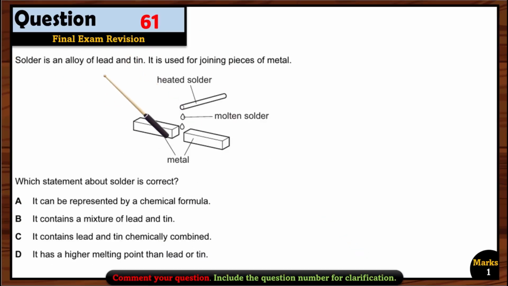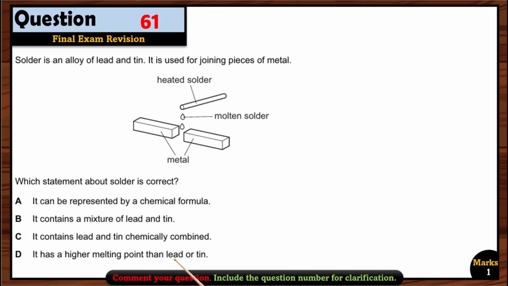Question 61. Solder is an alloy of lead and tin. It is used for joining pieces of metal. Which statement about solder is correct? First, it can be represented by a chemical formula. Wrong, because it's a mixture, right? We cannot represent it with a chemical formula. It contains a mixture of lead and tin. Yes, this option is right because solder is an alloy of lead and tin. If you see lead and tin chemically combined, that is wrong.